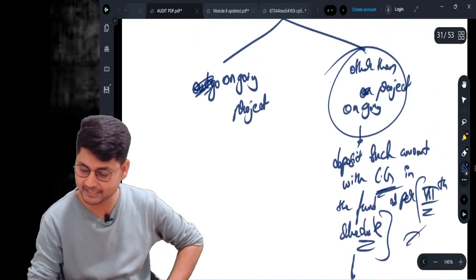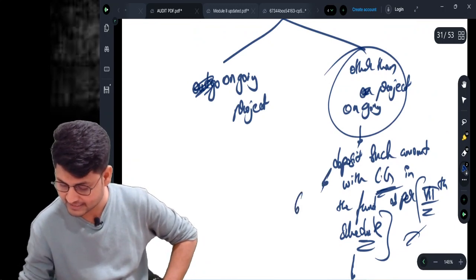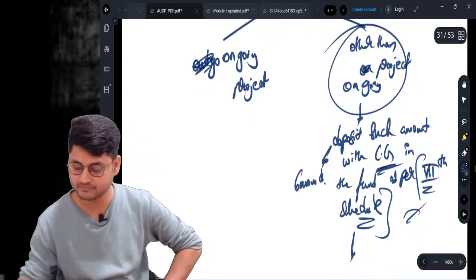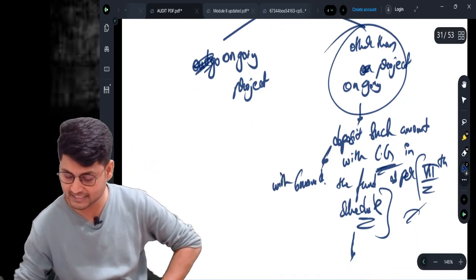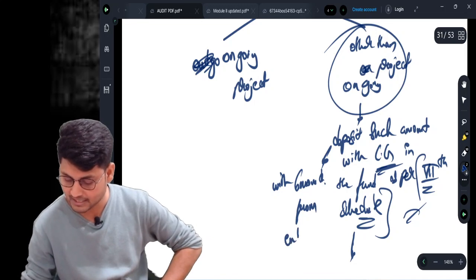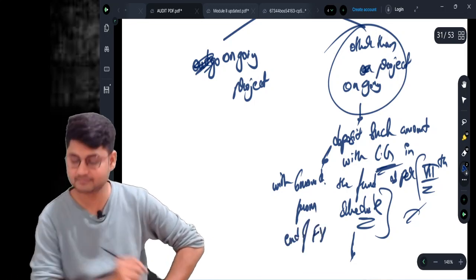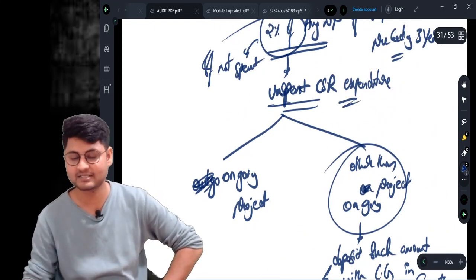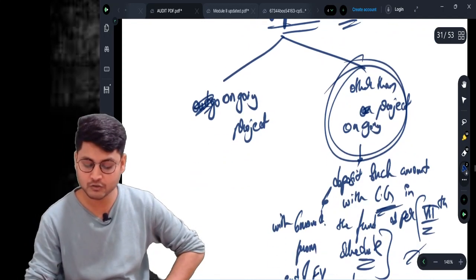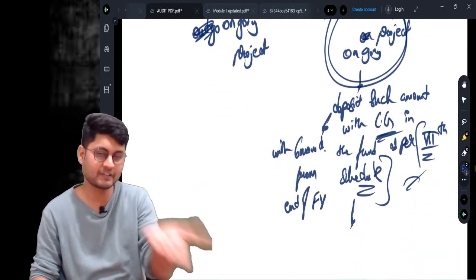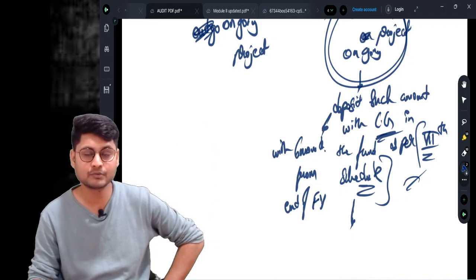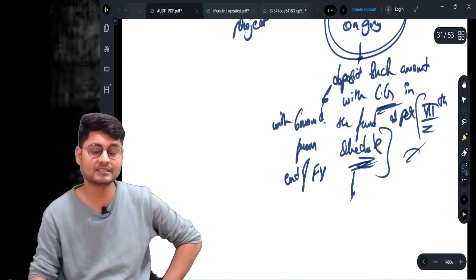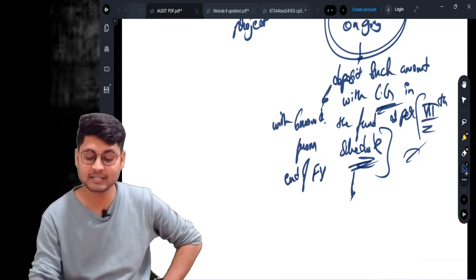And this fund shall be deposited within 6 months from the end of the financial year. I guess you're all getting the point. Unspent CSR expenditure, if it is because of other than an ongoing project, a single year project, but you fail to spend, then within 6 months from the end of the financial year you need to deposit in the Schedule 7 fund, which is taken care of by the central government.